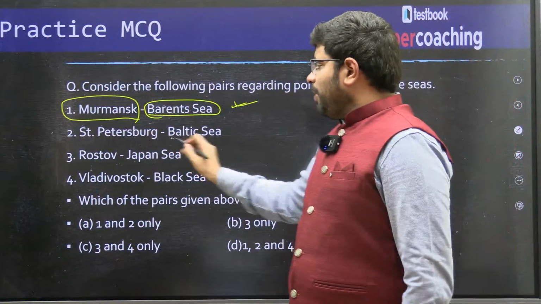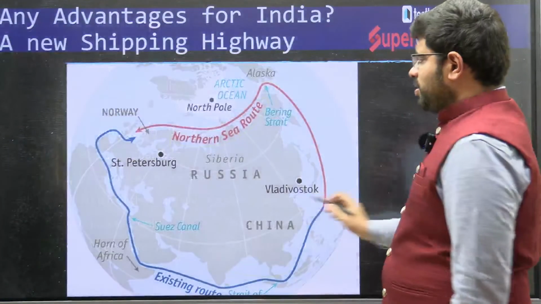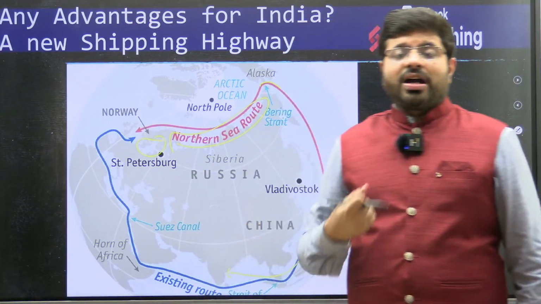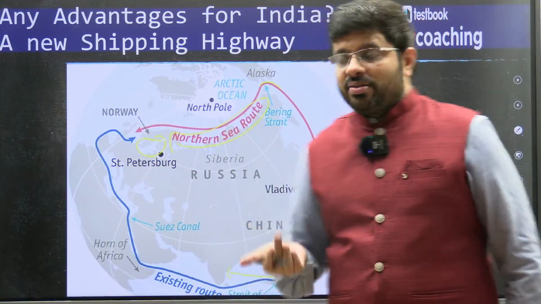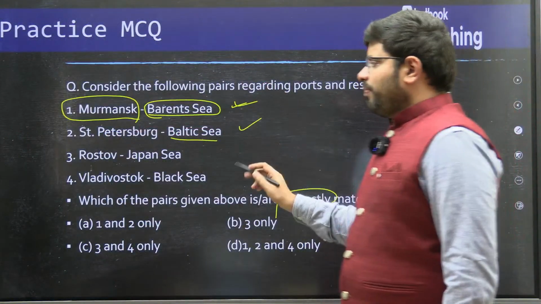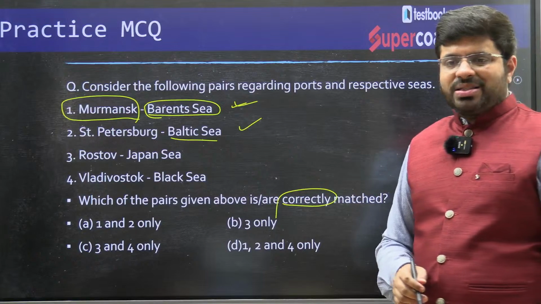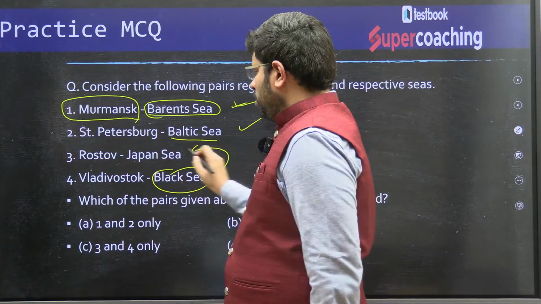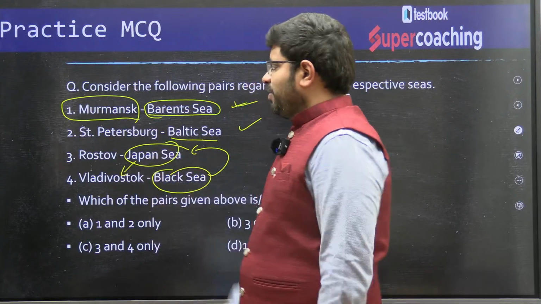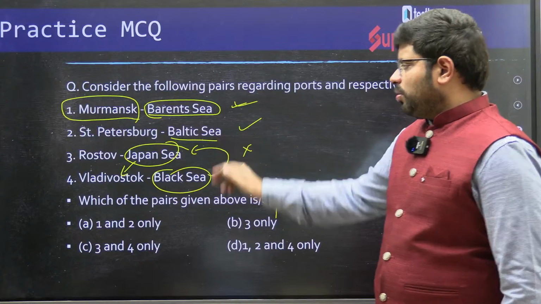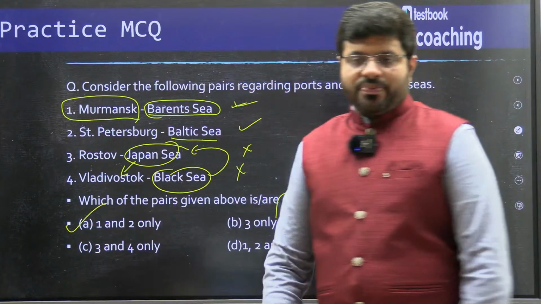St. Petersburg is part of the Baltic Sea. You can see St. Petersburg here. This is the Baltic Sea, one of the regions where you have a lesser amount of salinity, right? Then Rostov, part of the Japan Sea? No, Rostov is part of the Black Sea. Japan Sea is where Vladivostok is. So 3 and 4 are wrong. 1 and 2 are right. The correct answer is A.